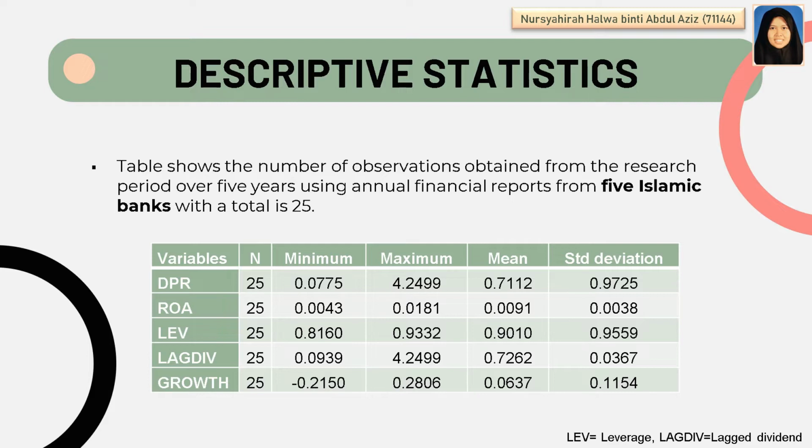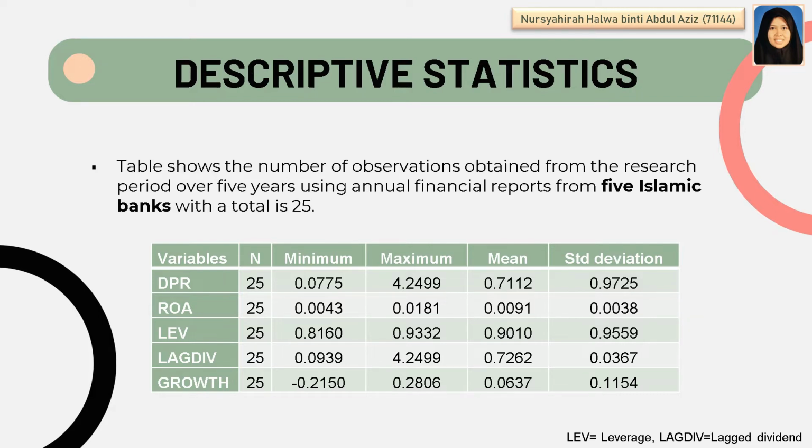As you can see here, the lowest value of DPR is 0.0775 and the highest DPR value is 4.2499. The lowest ROA value is 0.0043. The average ROA is 0.0091. The lowest leverage is 0.8160. The highest leverage value is 0.9332. The lowest lag dividend value is 0.0939. The highest lag dividend value is 4.2499.